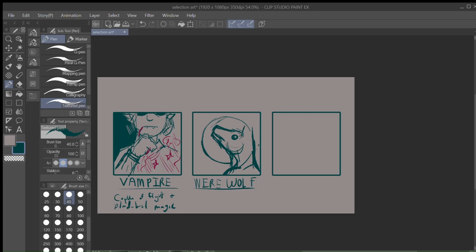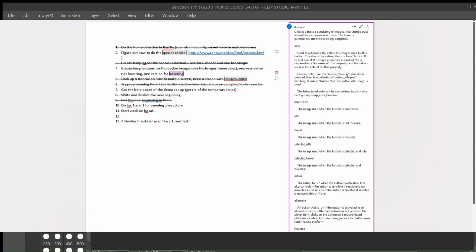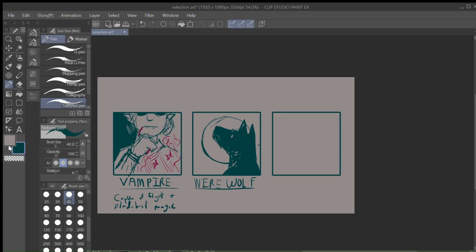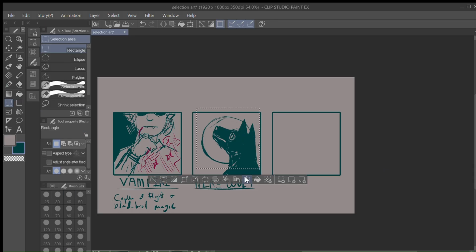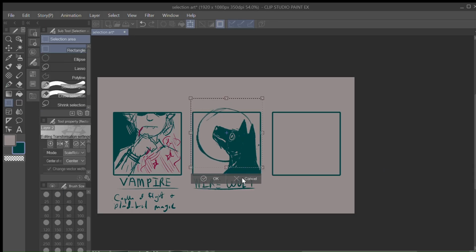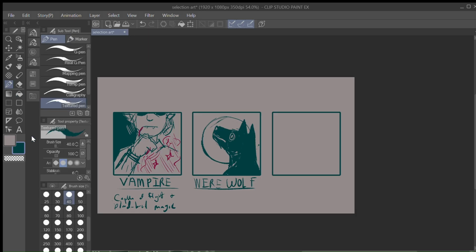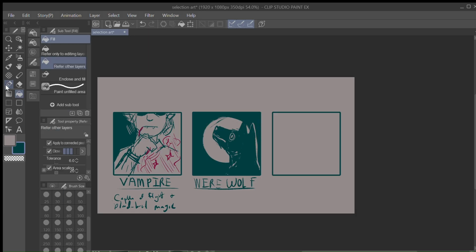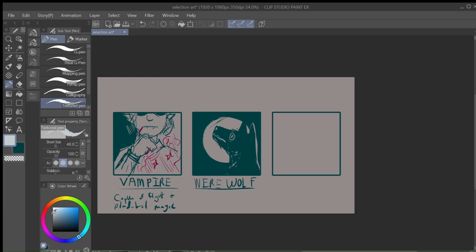My next task was to create places on the screen where you can click an image and this decides what species you are and what species your best friend is. And programming this took an unreasonably long amount of time. Oh, and by the way, the art on the screen is what I made for these screens to click the different things. Of course, these are rough drafts, but basically you would click the werewolf one and bam, you would be a werewolf. It took me about a week to figure out how to program this. In total, it was maybe around 5 hours, but it was spread out because I just kept hitting so many dead ends and having to take a break.